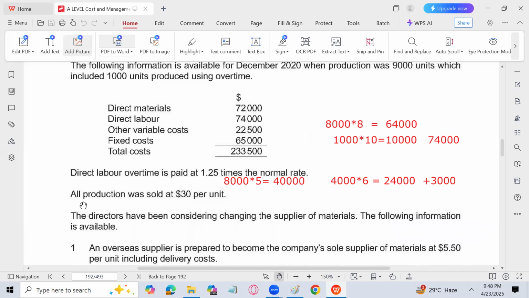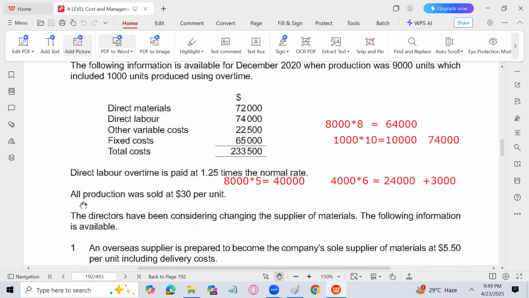The 8,000 units, according to the $8 per unit, become 64,000, and 1,000 into 10, that is 8 into 1.25, the normal rate. So that is going to be 10,000, total is 74,000. So material is 8 per unit. 7,600 units you will produce now. Units sold are 7,600 units. Into 8, you will get your direct material. 7,600 into 30, you will get your sale.